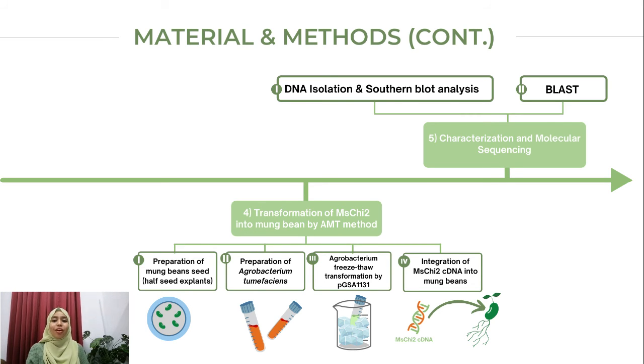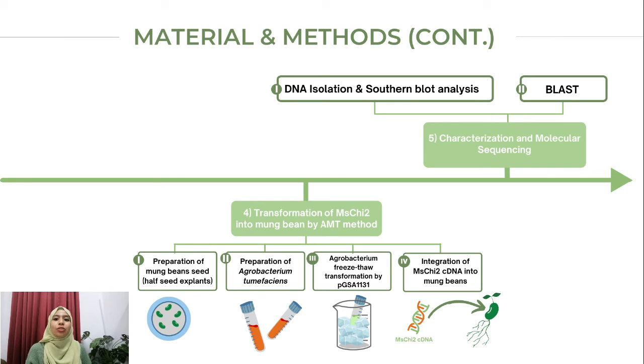Continue with preparation of Agrobacterium tumefaciens competent cell culture. The Agrobacterium tumefaciens is cultured in YMB media. The antibiotics that need to be added are kanamycin, streptomycin, and rifampicin, followed by Agrobacterium freeze-thaw transformation using PGSA1131.